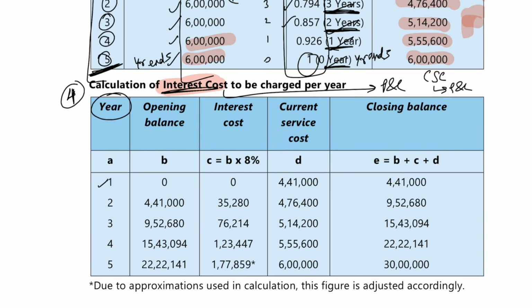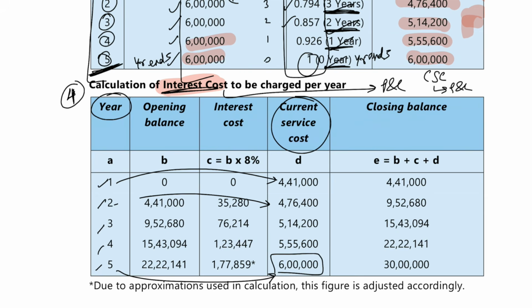So year 1, 2, 3, 4, 5, and here you will write what your current service cost is. Year end 1 it was 4,41,000, year end 2 it was 4,76,000. So likewise until year end 5, you have to write your current service cost, that is your PV amount. On this, every year you are going to get charged interest. So year end 1, the balance was 4,41,000.